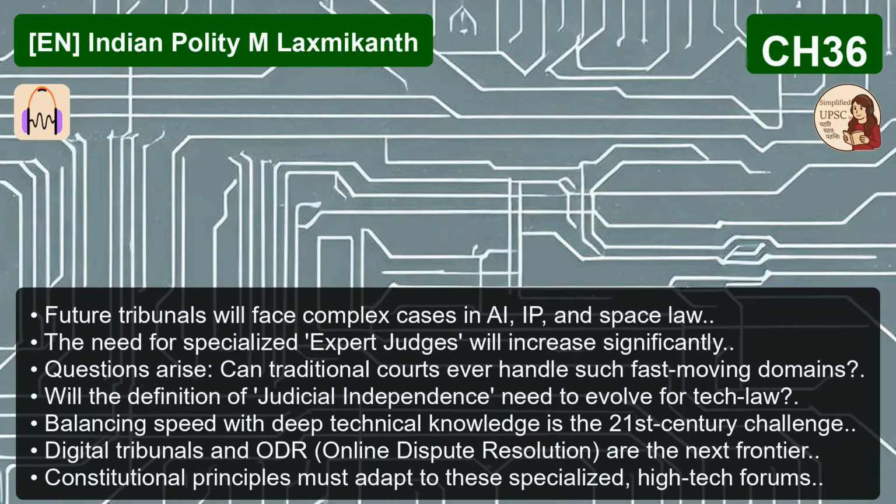Statutory bodies, which include these tribunals, are creatures of statute. They're created by an act of Parliament, like the Administrative Tribunals Act of 1985. But, and this is the key, that statute is enabled by a constitutional article like 323A or 323B. So while they have a constitutional backing, their day-to-day rules, their composition, their budget, all of that is governed by ordinary law, and that makes them more vulnerable to tinkering by the legislature and the executive. Which means Parliament can amend the Administrative Tribunals Act much more easily than it could, say, fundamentally change the structure of the Election Commission. That would need a much tougher constitutional amendment.